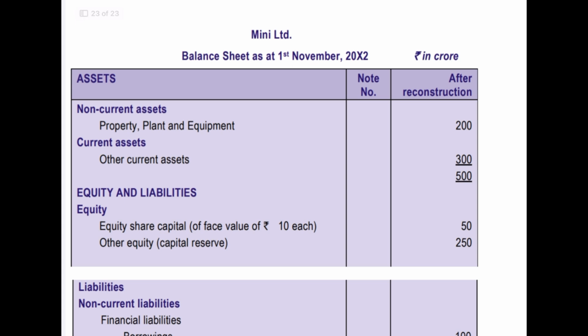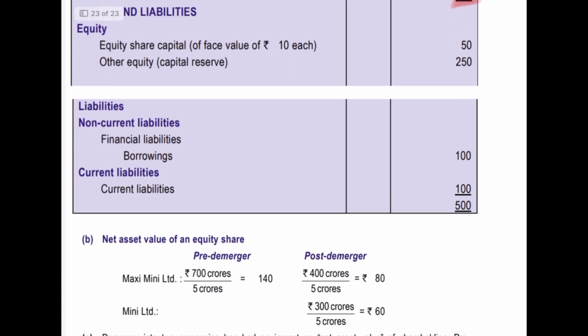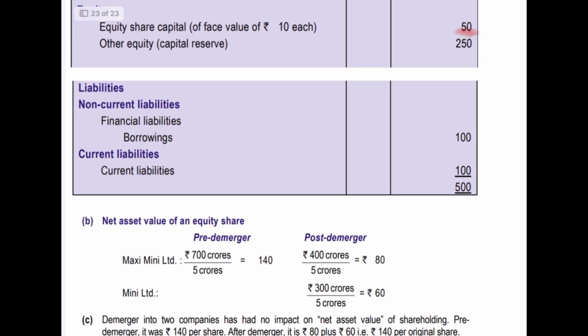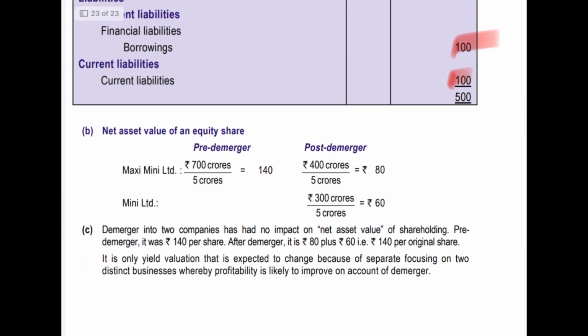Okay, so now we'll go through how the balance sheet of Mini Limited will look. Mini Limited will have only the Mini unit, and all the assets and liabilities of the Mini unit will be placed here. So PPE of 200 crore will be there, other current assets 300 crore will be there. So total asset is 500 crore, and the fresh equity issued is 50 crore. Other equity is a kind of balancing figure, and the borrowing and current liability will continue. Just a simple merger.